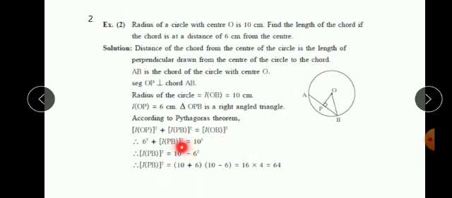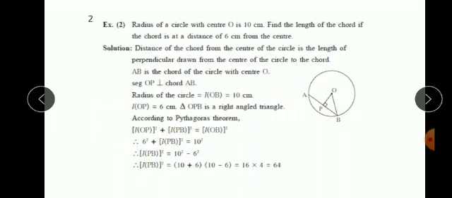OP is 6, so 6 square plus PB square is equal to 10 square. PB square is equal to 10 square minus 6 square. Using the identity a square minus b square equals a plus b into a minus b, PB square is 10 plus 6 into 10 minus 6. 10 plus 6 is 16 and 10 minus 6 is 4. So 16 fours are 64. PB square is 64, so PB will be 8 centimeter.